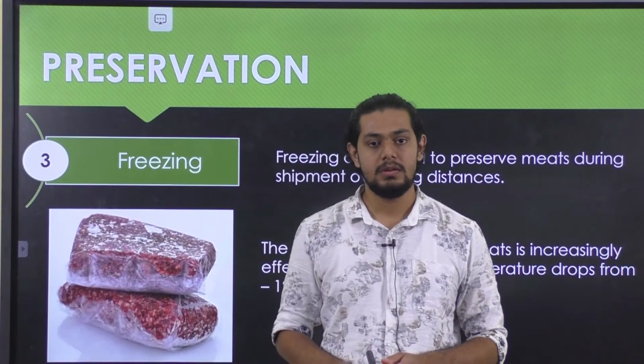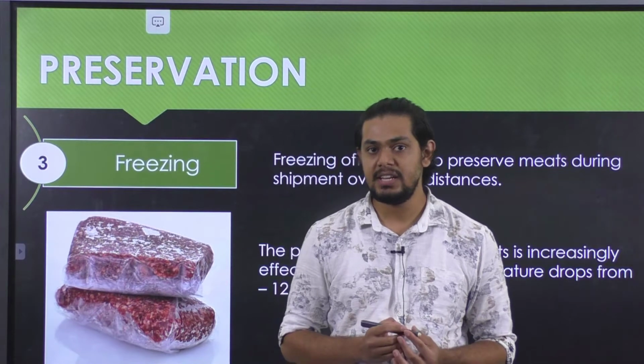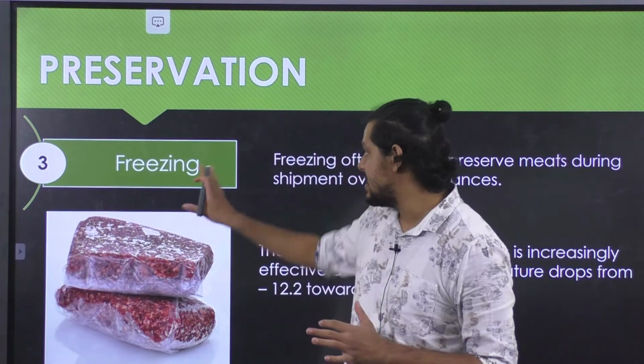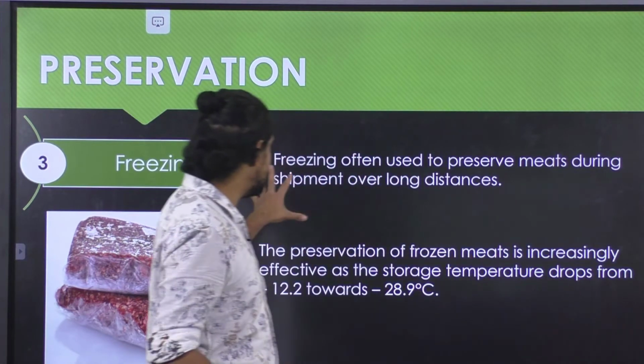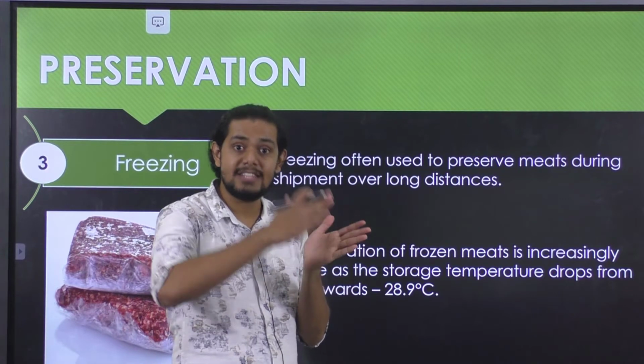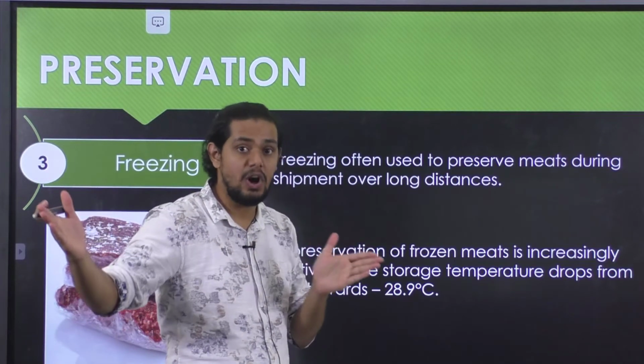The next important preservation technique that can be employed to extend the shelf life of the meat as well as meat product is freezing. Freezing is a technique often used to preserve the meat when the meat has to be transported over longer distances.